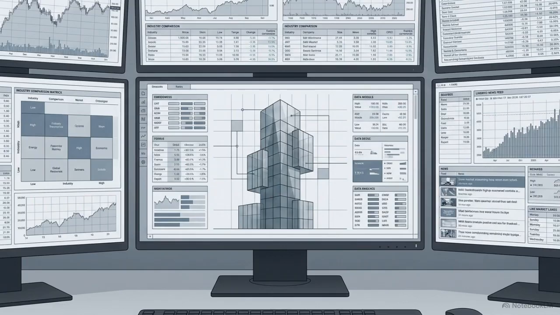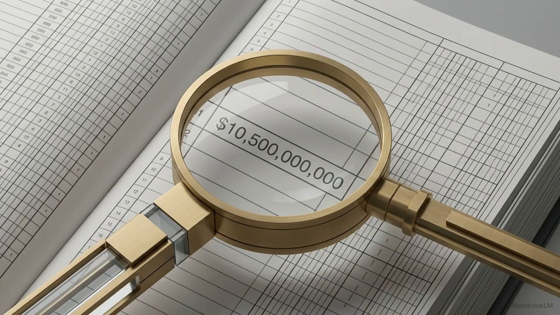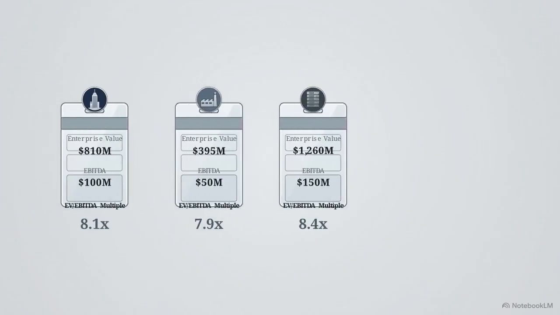To test those assumptions, we pull the math out of theory and subject it to market reality. We do this through relative value. This involves measuring a company against comps, comparable publicly listed companies, and analyzing historical precedent transactions to see what buyers actually pay. Here is how a comparative analysis works in practice.